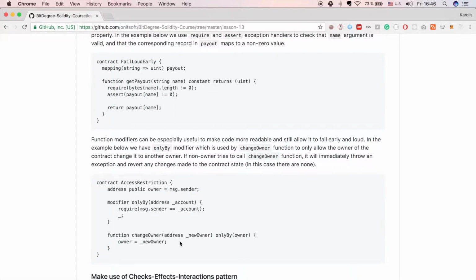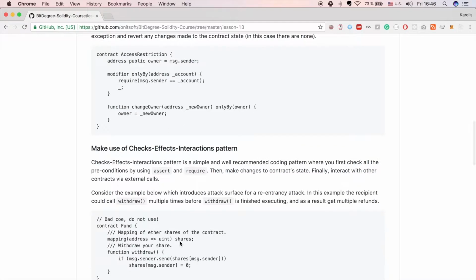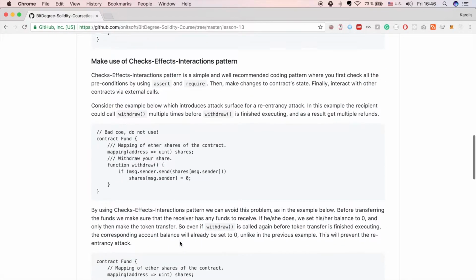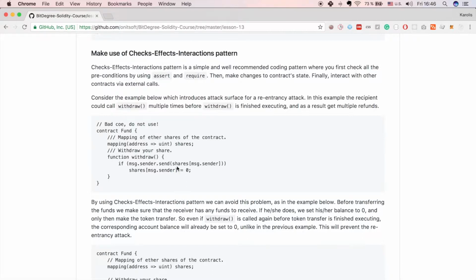The next security recommendation is to make use of checks effects interactions pattern. Checks effects interactions pattern is a simple and well-recommended coding pattern where you first check all preconditions by using assert and require. Then, make changes to contract state, and only then, finally, interact with other contracts via external calls. Now consider the example below, which introduces attack surface for a reentrancy attack. In this example, the recipient could call withdraw multiple times before withdraw is finished executing, and as a result, get multiple refunds.